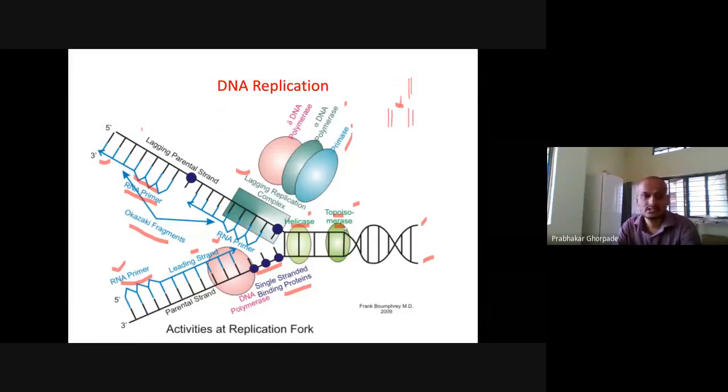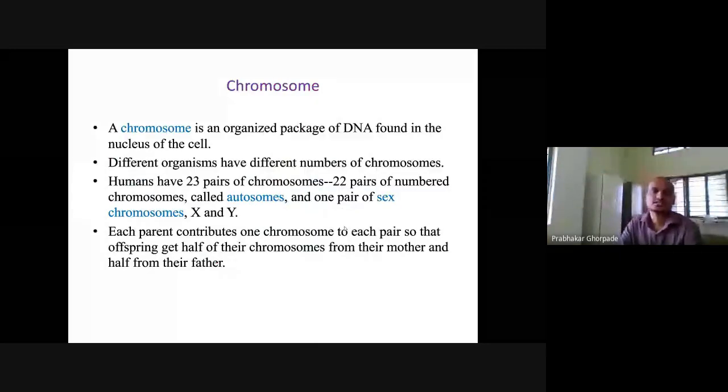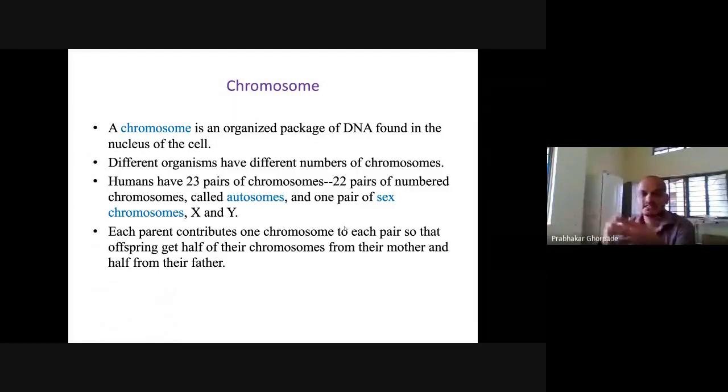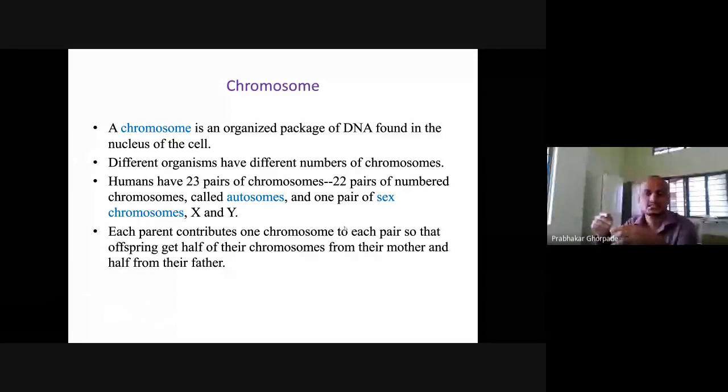Because it is important in the cell cycle. Whenever we want to divide one cell into two cells, this DNA has to replicate itself. Only then can the next stages happen, right?